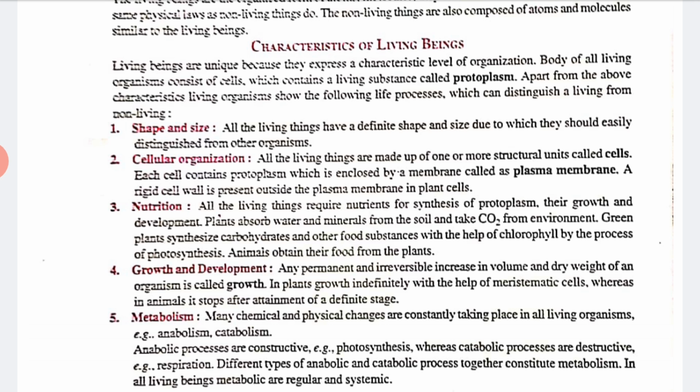In animals, growth stops after attaining a definite stage. The animal stops growing at some stage of its life, but the plant does not stop. Plants grow continuously, and we can observe their indefinite growth through the meristematic cells present inside the tissues. Okay, now next is metabolism.